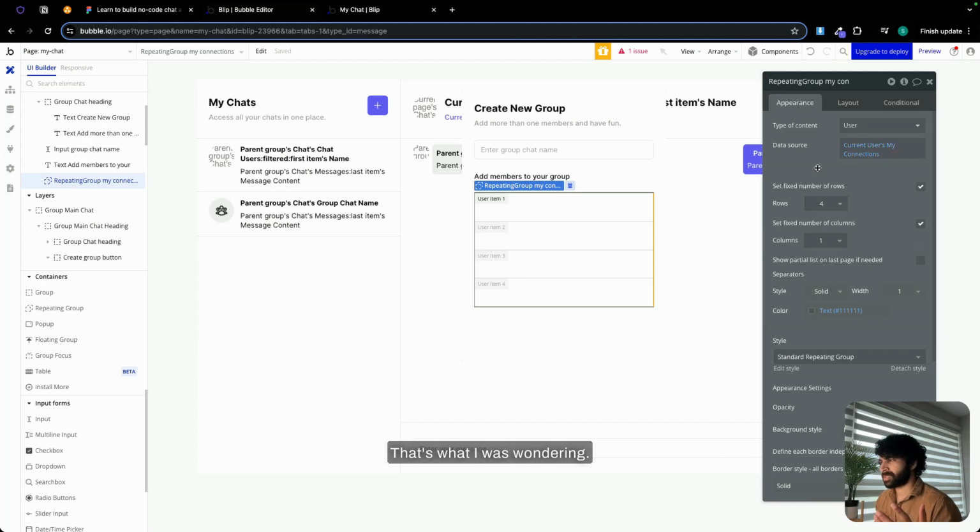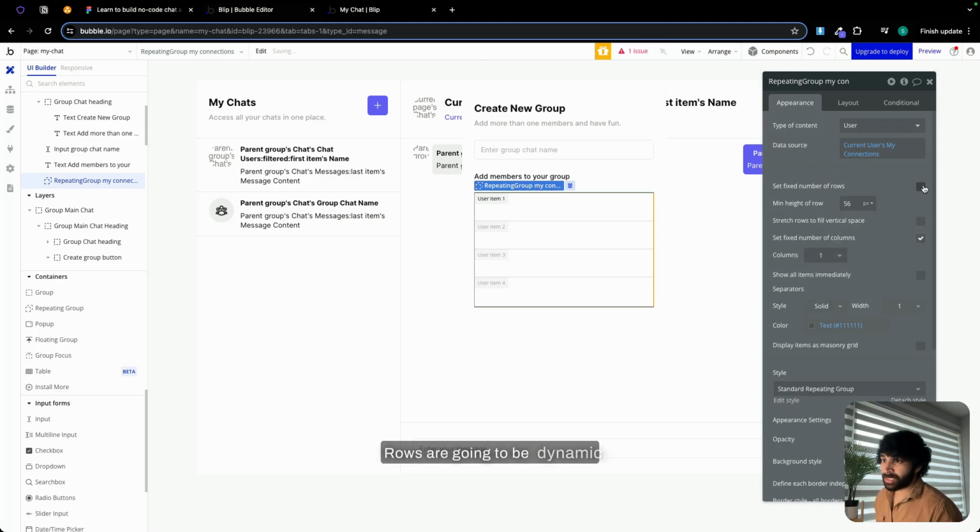That's what I was wondering. Why am I getting an error? Column is going to be one. Rows are going to be dynamic. We have done this, guys. You already know this. There we go.